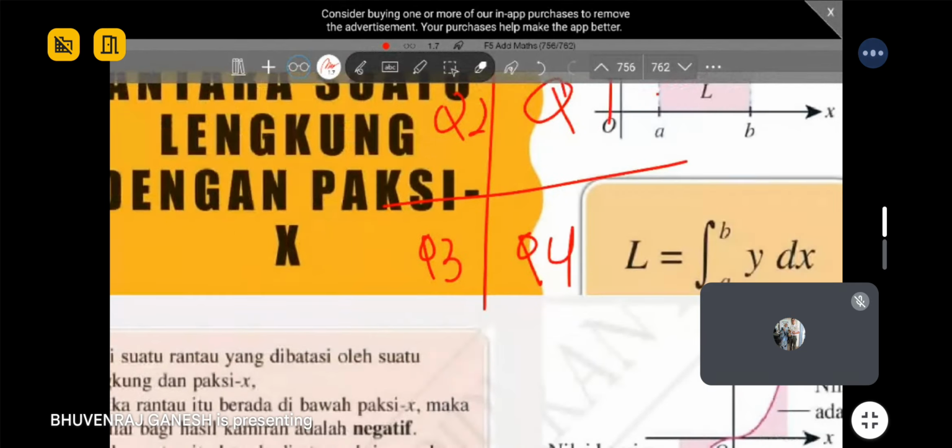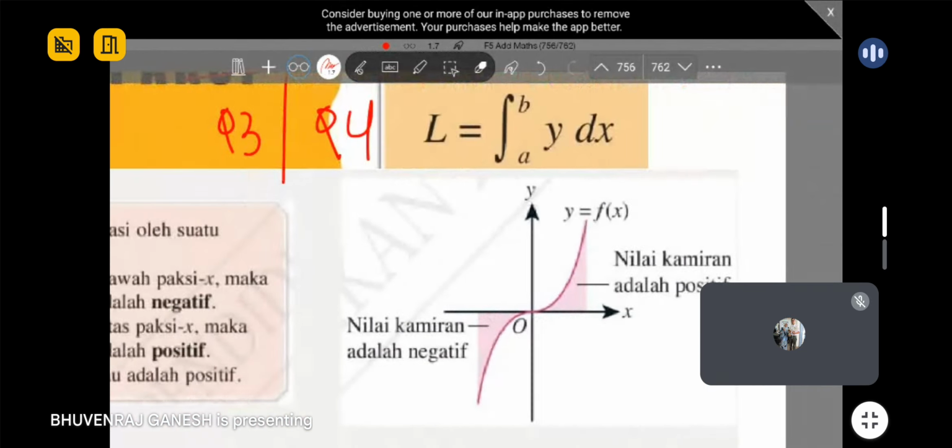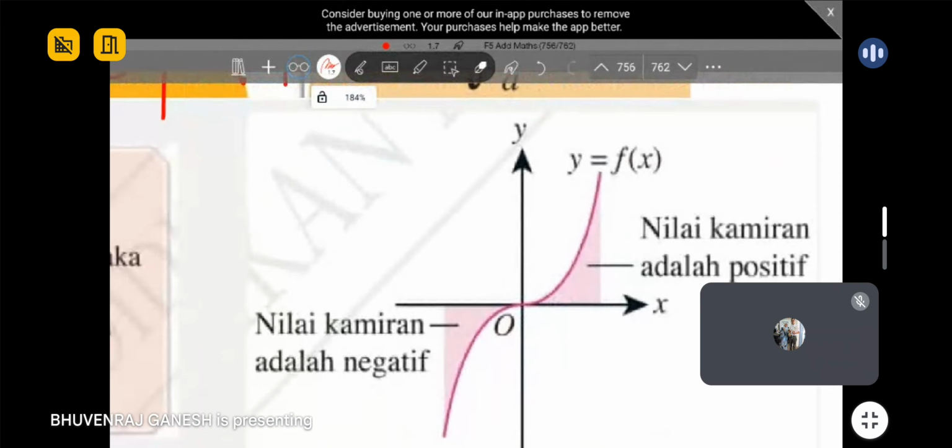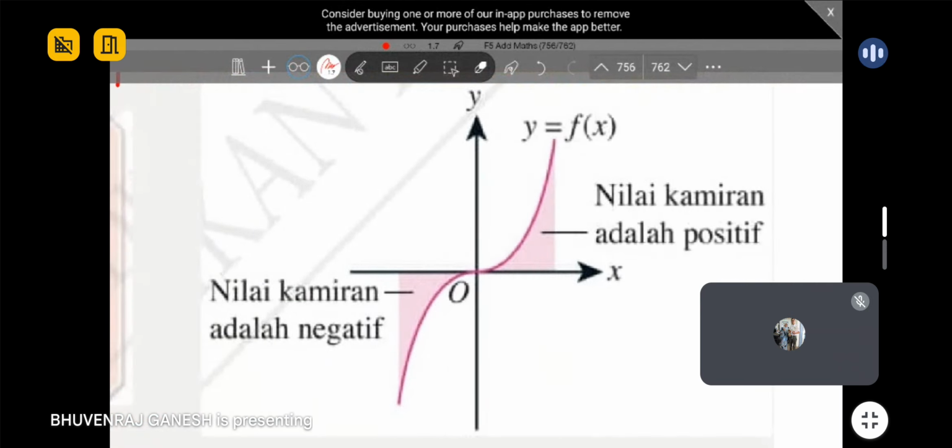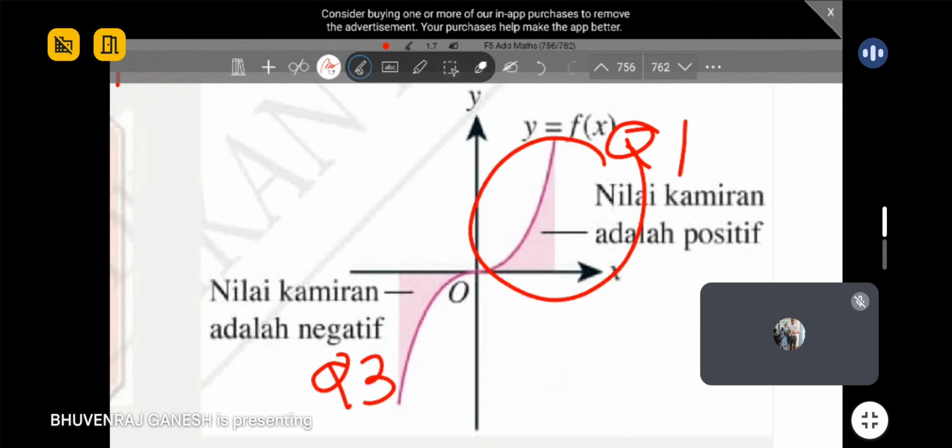So, first condition. Now we are looking horizontally, so we're actually talking with respect to the x-axis. This is Q1, this is Q3, if you remember. In Q1, you will always get a positive value of area, no matter what your equation is and no matter what your limits are.